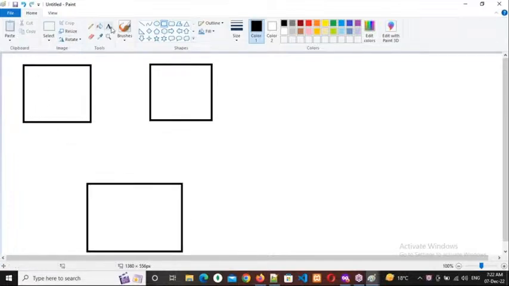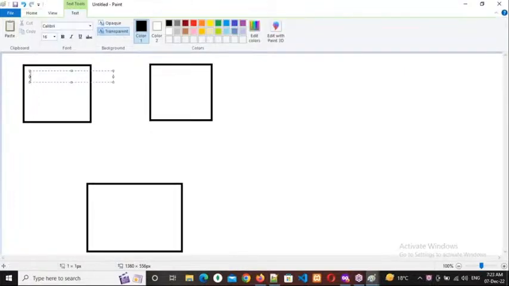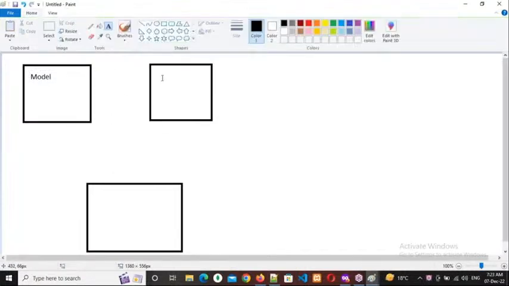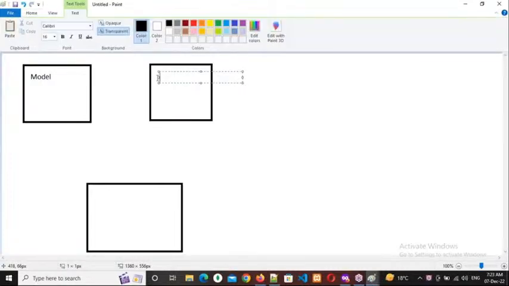This is the model, this is the view, and this is the controller.